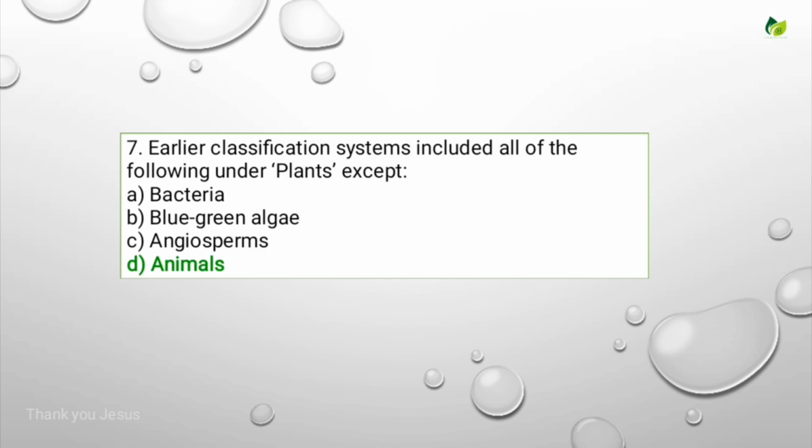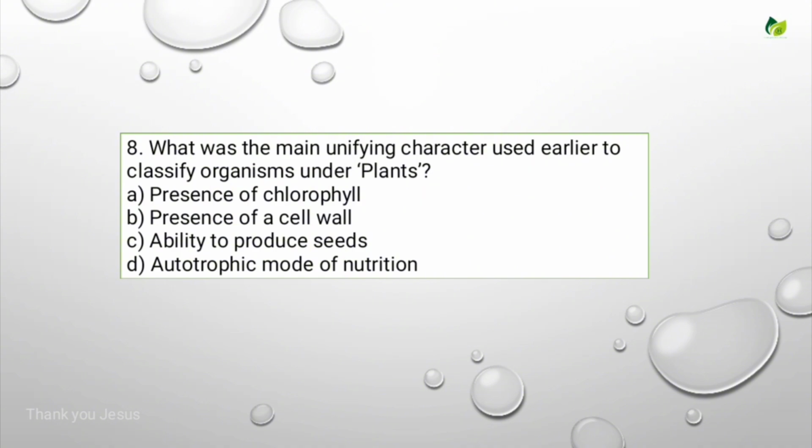In the earlier classification, everything from bacteria and cyanobacteria up to angiosperms was kept in plants. Why? Because they all contain a cell wall. That's why they were placed in a single kingdom, that is Plantae, except animals. Okay, that is the correct answer. Let's see the next question.